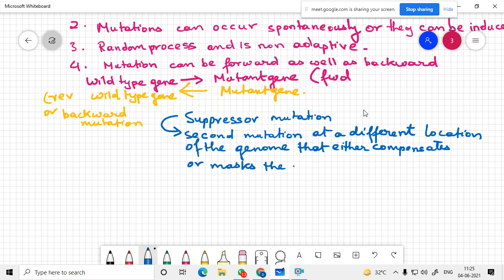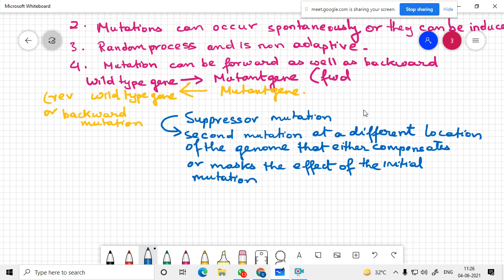Because of the first mutation the phenotype has disappeared, a mutation at a different location suddenly makes that character appear again.